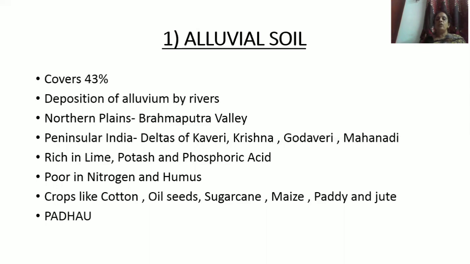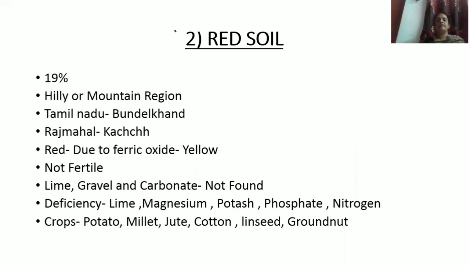And this soil contains potash, lime and phosphoric acid, but it does not contain nitrogen and humus. We can increase the quantity of nitrogen in this soil by cultivating pulses. The crops grown in this soil are cotton, oil seeds, sugarcane, maize, paddy and jute. What is the other name of this soil? Pataku soil.